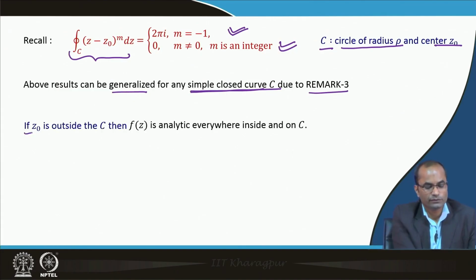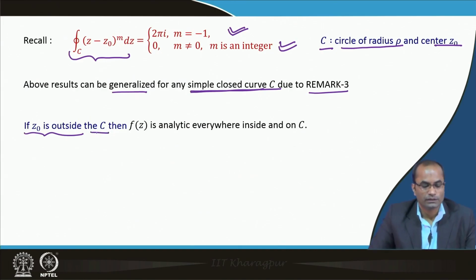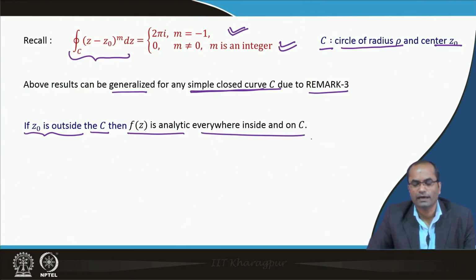If z0 is outside the curve C, then there is no issue, because f(z) is analytic everywhere inside and on C.